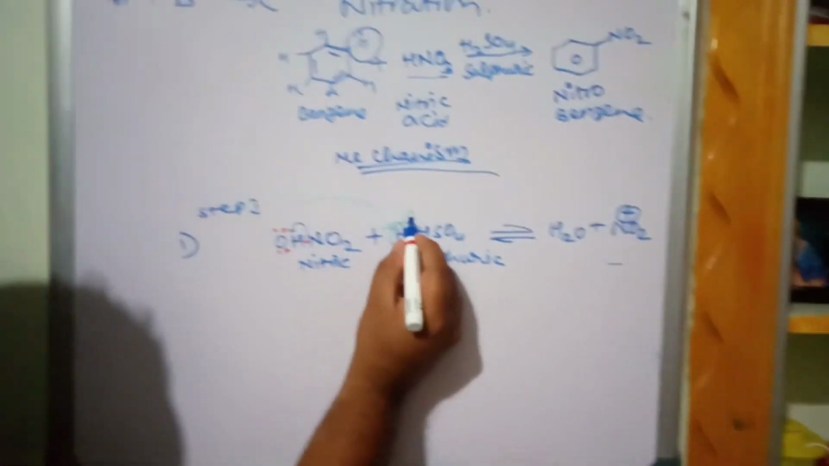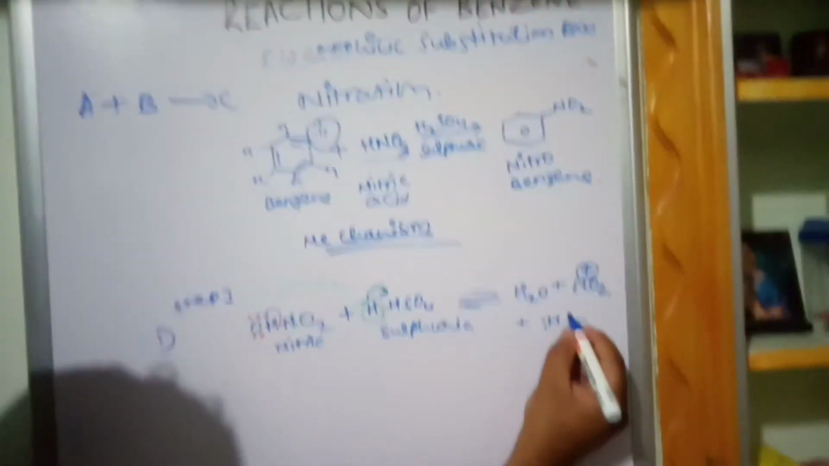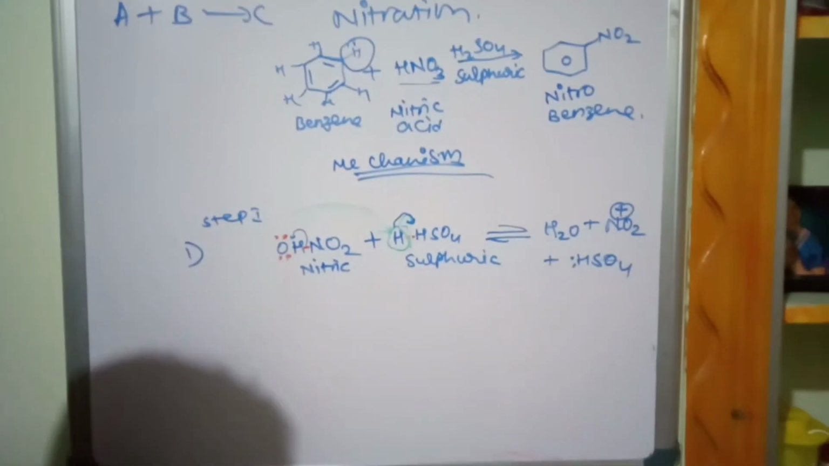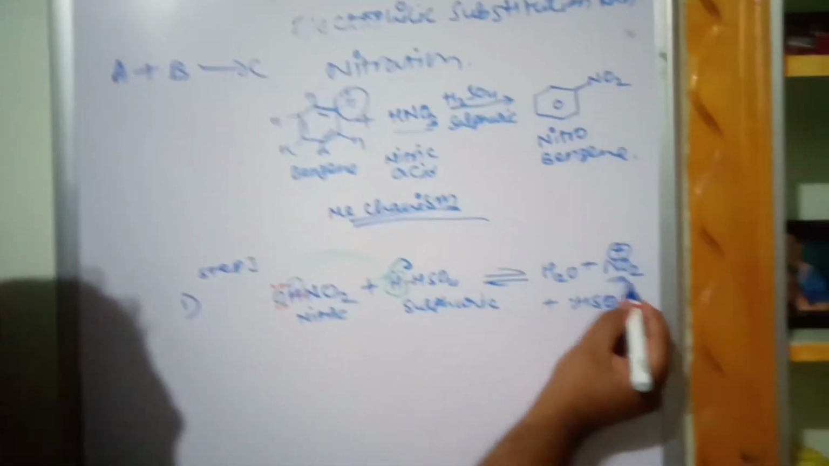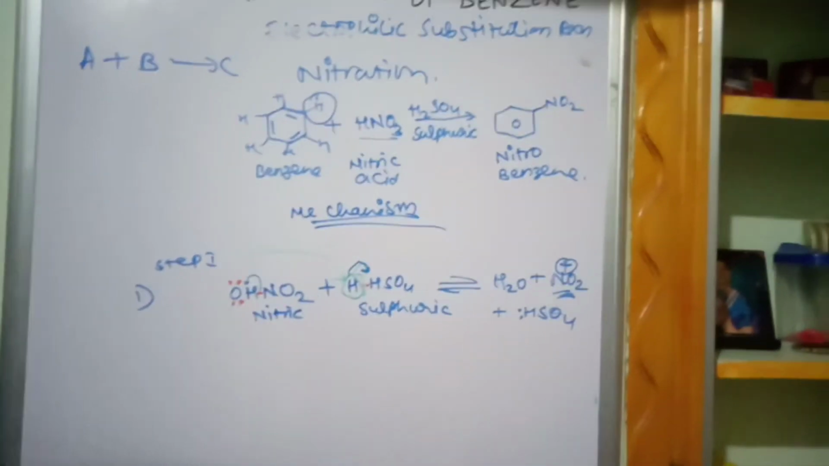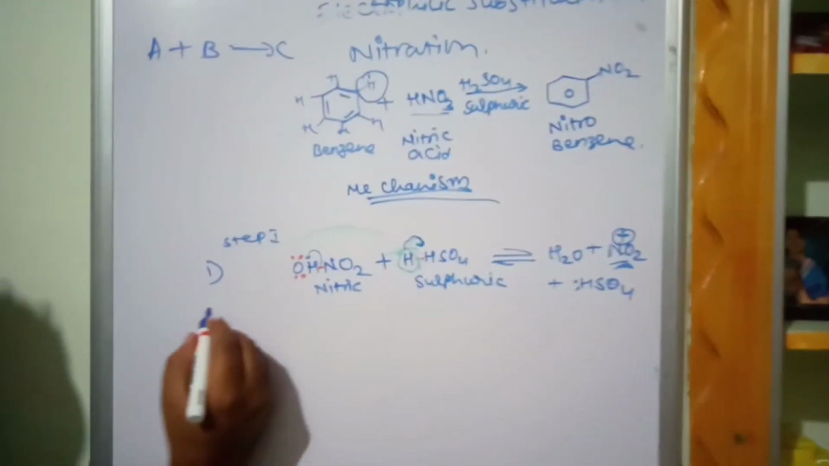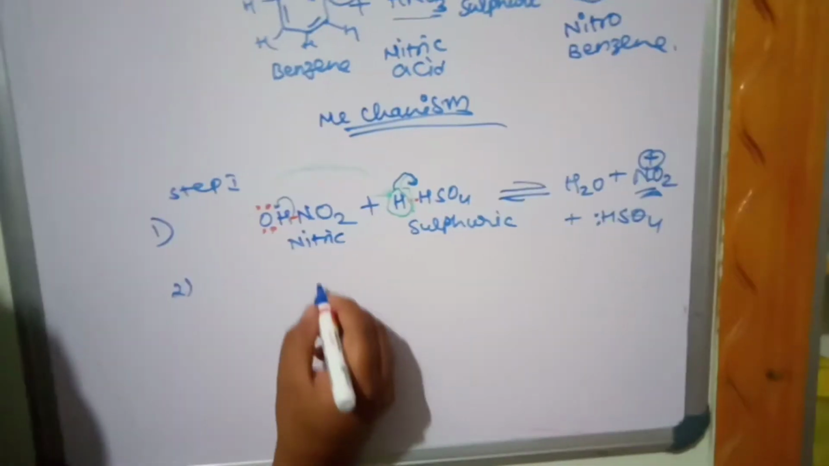Okay, and what is remaining here? When hydrogen is departed, it leaves a pair of electrons. It gives a pair of electrons. Means it forms HSO4 minus, called bisulfate. Now what is this nitronium ion? NO2 plus means nitronium ion. So what does this nitronium ion do? It is an electrophile because positive means electron deficient.